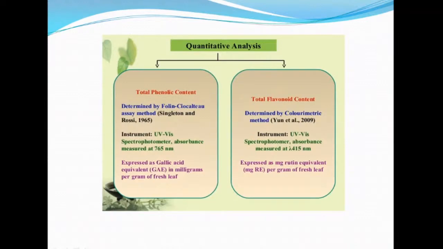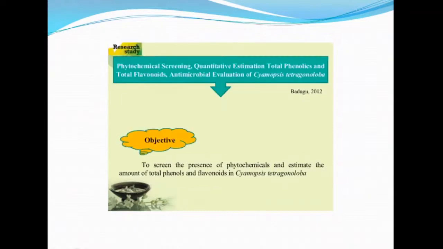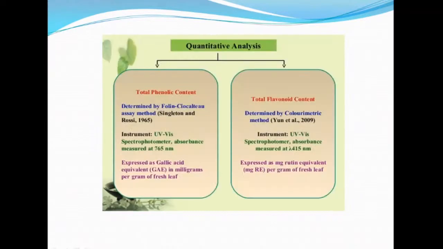Then there is the quantitative assay. In that quantitative assay, the phenolic compound can be measured by the Folin-Ciocalteu method. We can use the UV visible spectrophotometer at 765 nanometer. Coming to the flavonoid compound estimation, again it is a colorimetric method, using the UV visible spectrophotometer in the range of 415 nanometer.